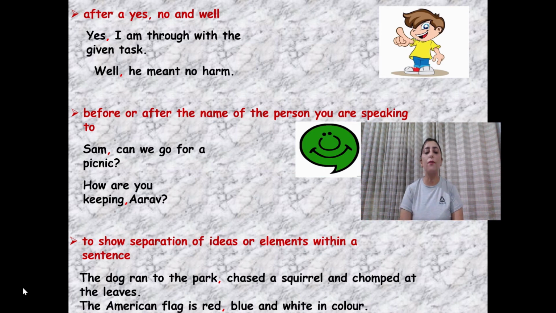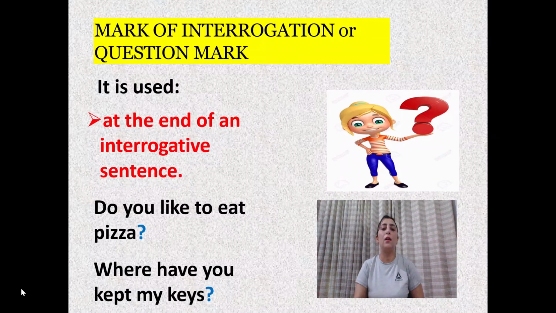The dog ran to the park, chased a squirrel and chomped at the leaves. The American flag is red, blue and white in color. Now these are certain rules which we need to keep in mind when we are using the punctuation mark, comma. Now let's understand the next punctuation mark, mark of interrogation or question mark.